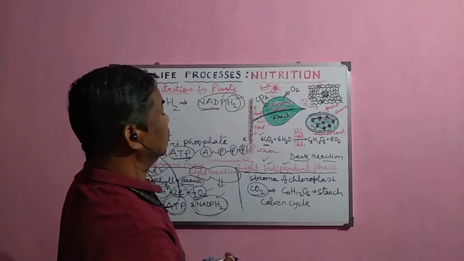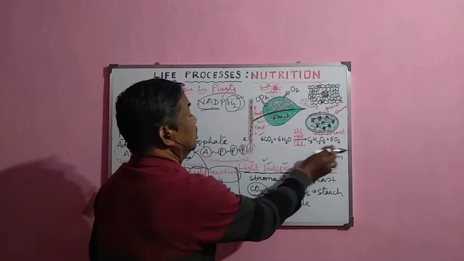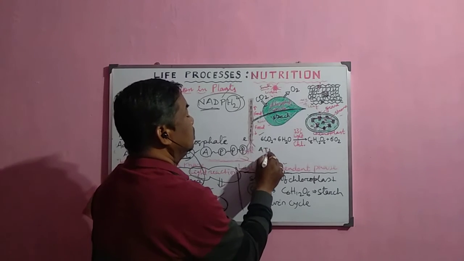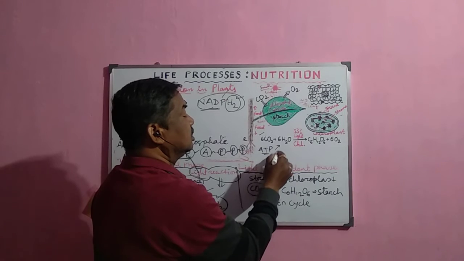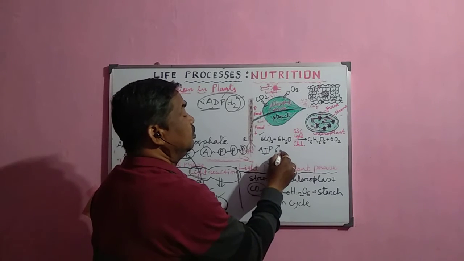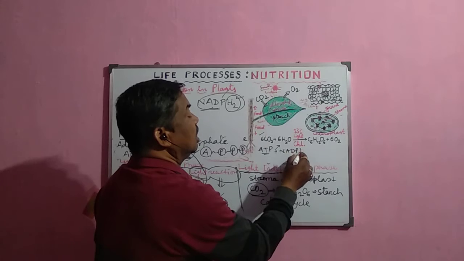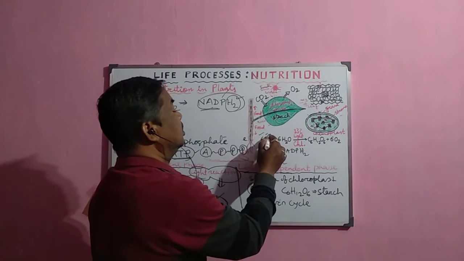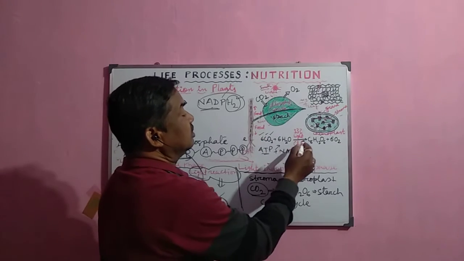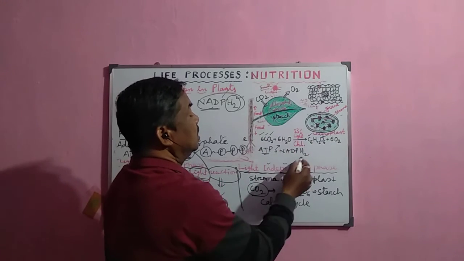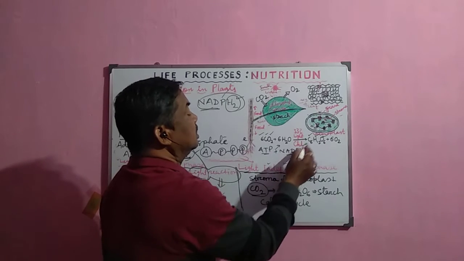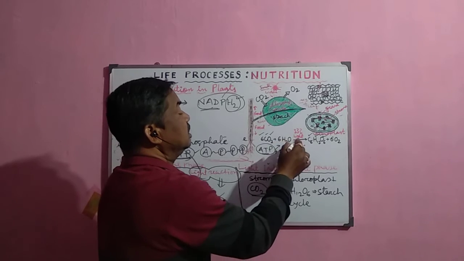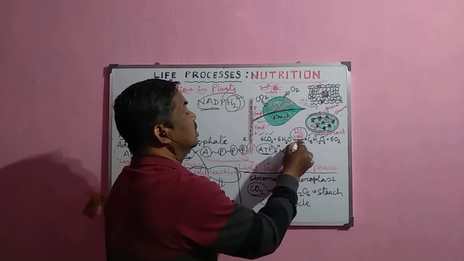So the ATP supplies the energy for this reaction, NADPH2 supplies the hydrogen, and carbon dioxide supplies the carbon and oxygen. Actually, it is the whole reaction, that is why we are mentioning it here.